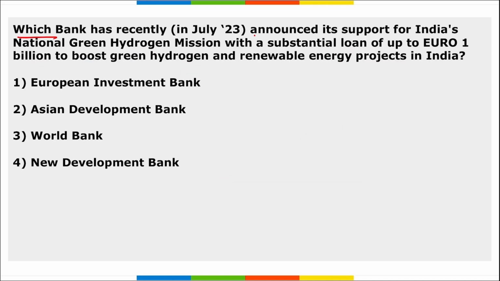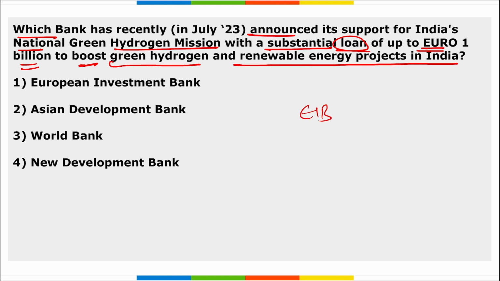Next, which bank has recently announced its support for India's national green hydrogen mission with a substantial loan of up to €1 billion to boost green hydrogen and renewable energy projects in India? It is the European Investment Bank. Correct? They will be supporting India's national green hydrogen mission, and they are providing a loan of up to €1 billion. Correct?